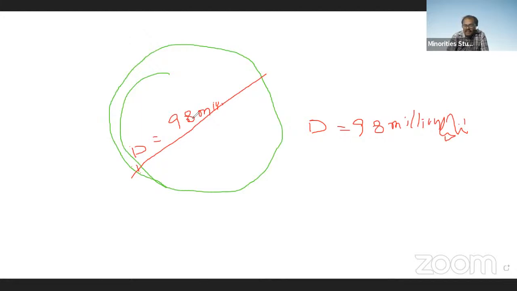That is 980 million light years. That is also equal to, 10 million is 1 crore, therefore 98 crore light years. That means if we send the light from this end to that end, if the universe is in spherical shape, it takes 98 crore years for reaching from one end to the other.